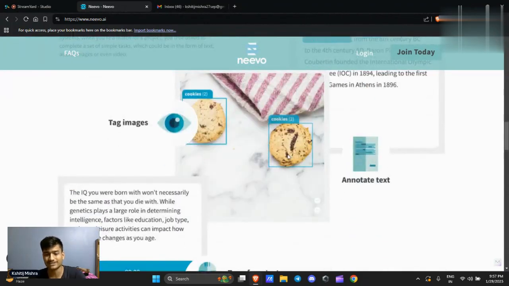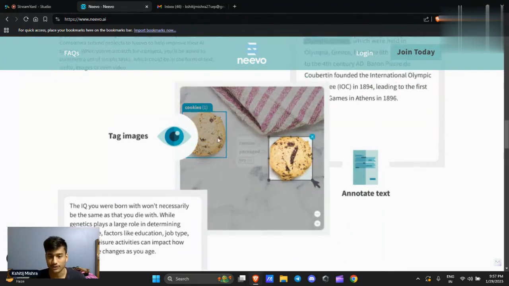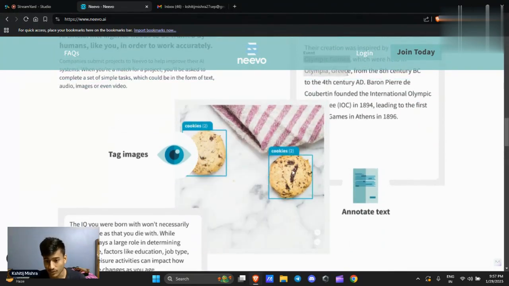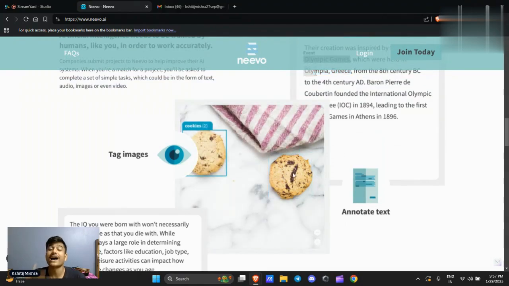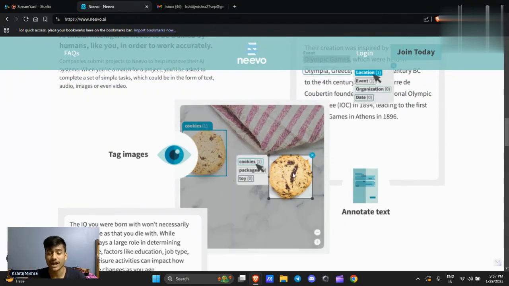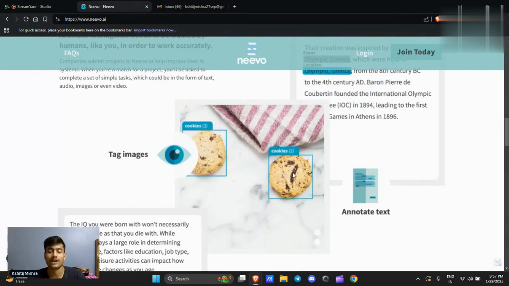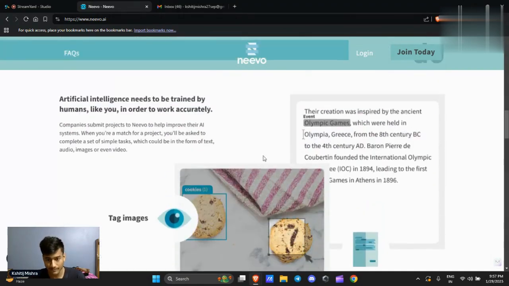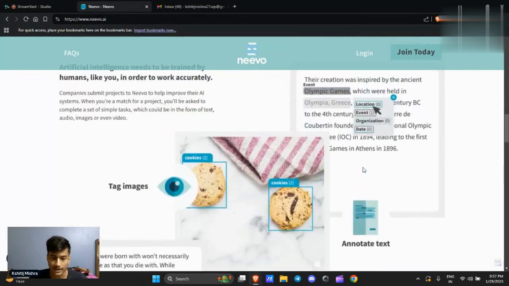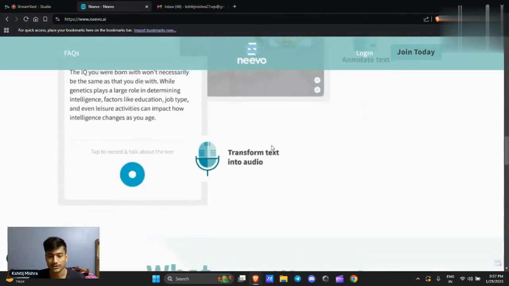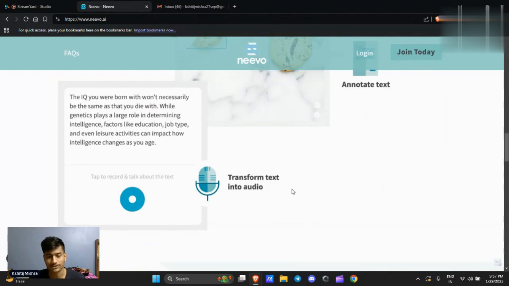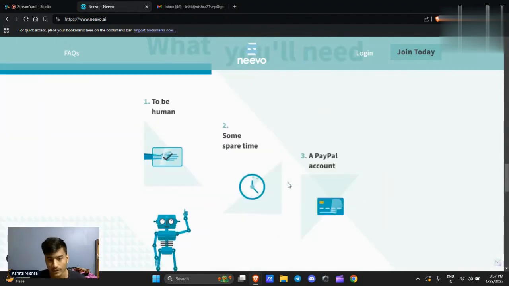For example, if you don't know, this is an annotation task. You have to label whether this is a cookie, a toy, or a package. Whenever you see an image, you just need to click on cookies, and this is just one example of how data annotation tasks look. So you are going to work on data annotation tasks, for example, tagging images, labeling, and all that. You can also transform text to audio. These are some of the tasks that you need to do here.